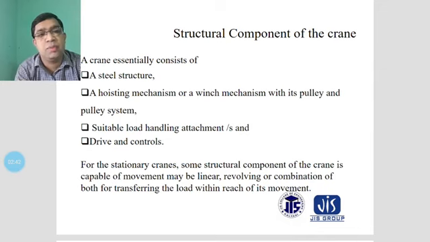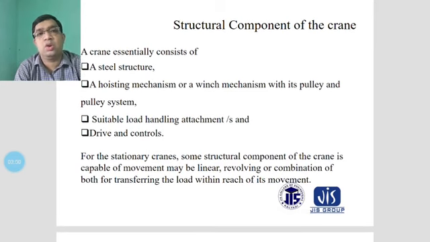It also has durability, and steel is a ductile material, not a fragile one. It is quite hard, so there is no deformation when materials are moved in horizontal or vertical directions. So the steel structure is prepared as the structural component of the crane.